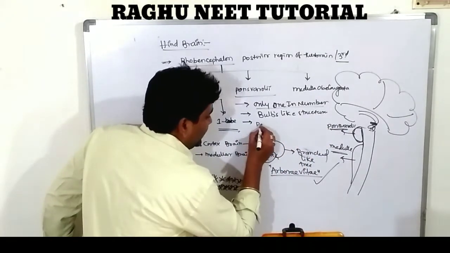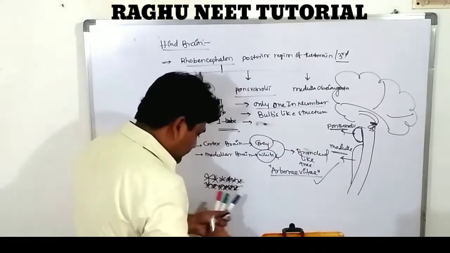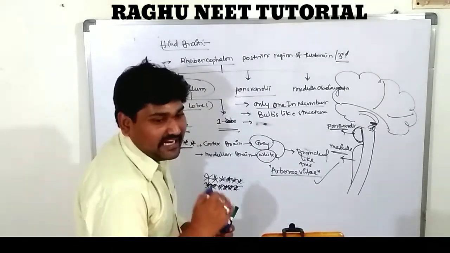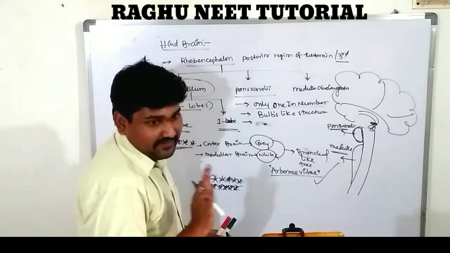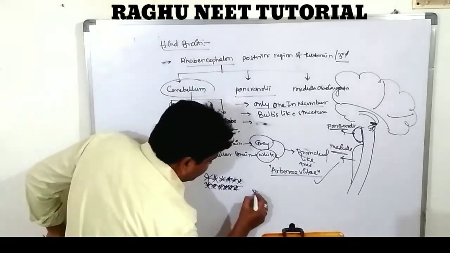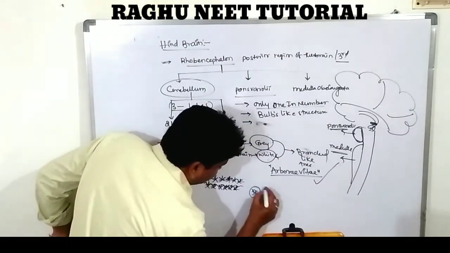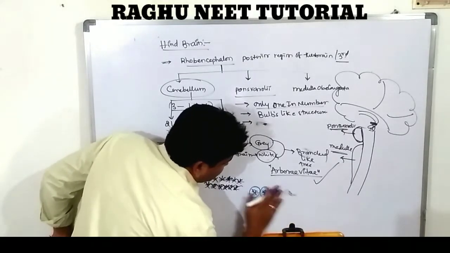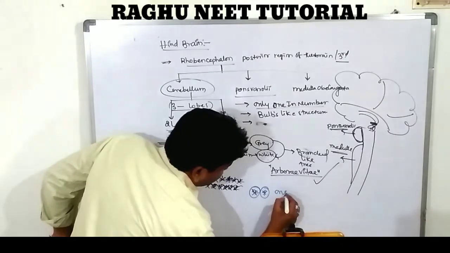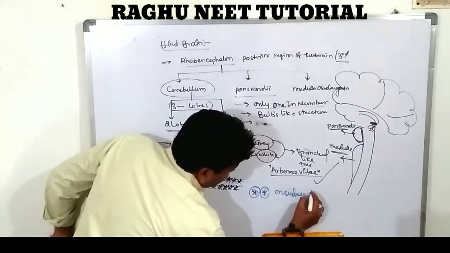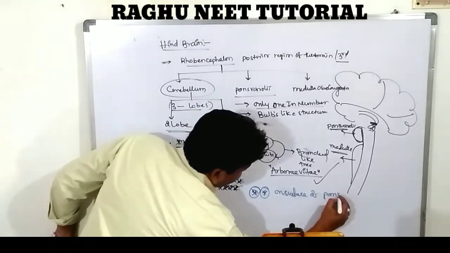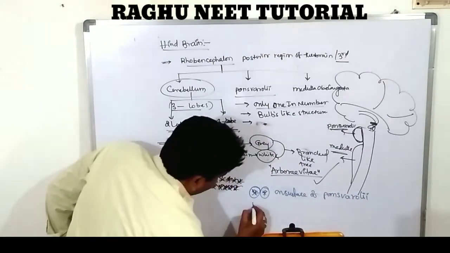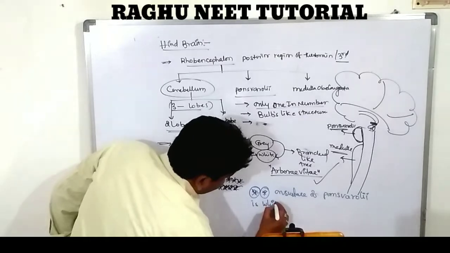The outside surface of the pons varoli is completely covered with white matter. Very, very important. NEET level examinations ask this most number of times. The outer surface of the pons varoli is white in color.